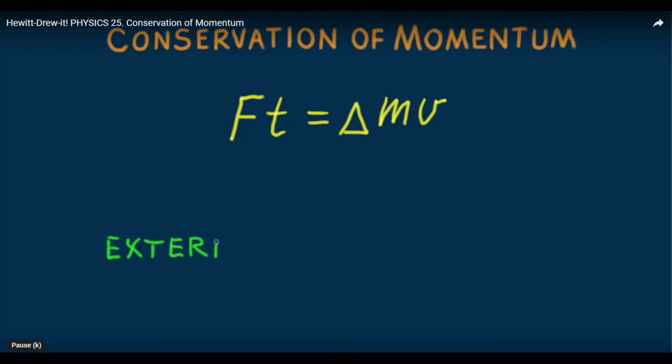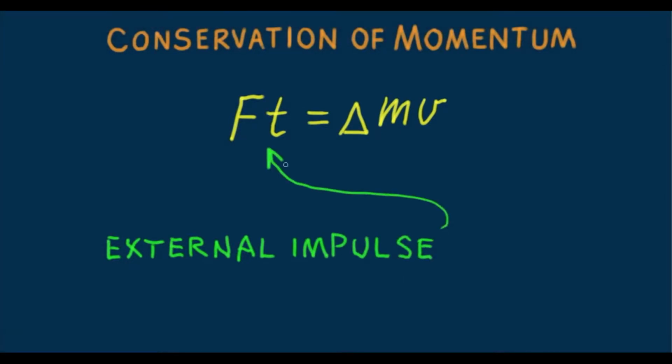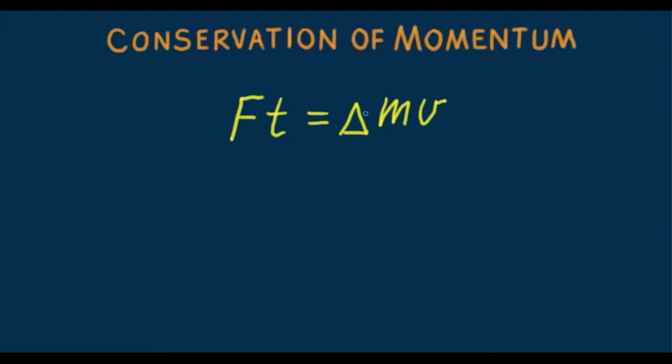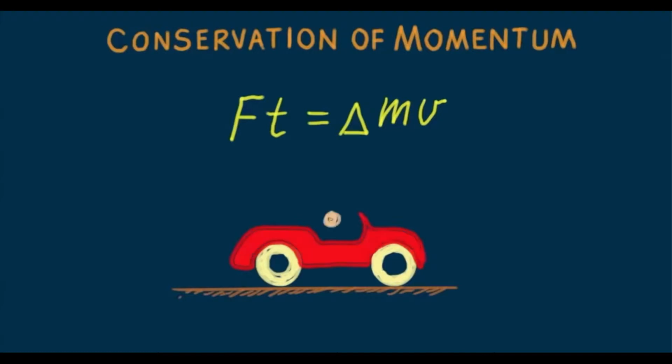The impulse that changes the momentum of something has to be an external impulse. Only an external impulse changes momentum. If you sit in an automobile and push on the dashboard, the dashboard pushes back on you. There is no net impulse and no change in net momentum. Internal impulses always cancel. To make the auto gain momentum, you'd have to get outside and push from outside. Only an external impulse changes momentum.